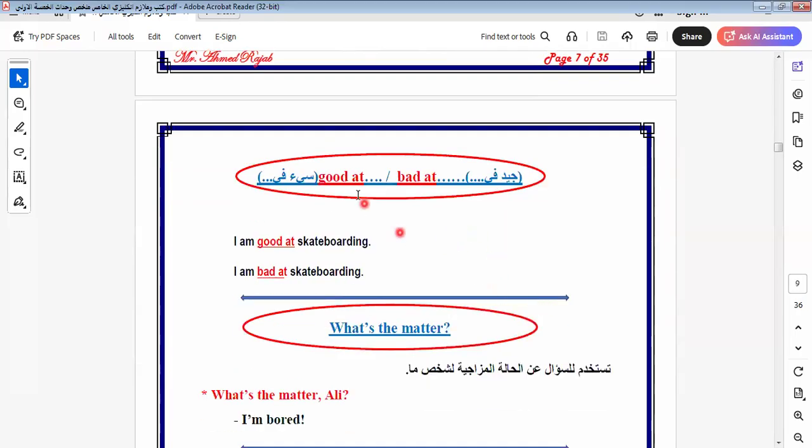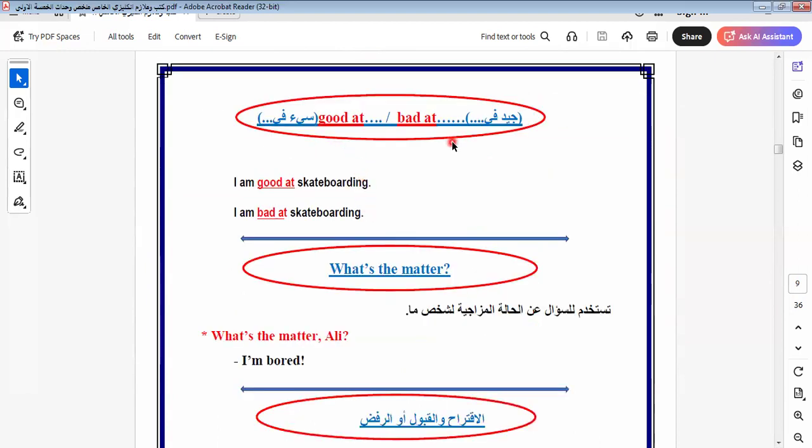Here we have another expression we must note in this lesson, which is good at or bad at. And I would like to say that good at and bad at must be followed by ing, like this one. We have here, I'm good at skateboarding. I'm bad at skateboarding. So sorry, not skate, skateboarding. I'm good at skateboarding. I'm bad at skateboarding.